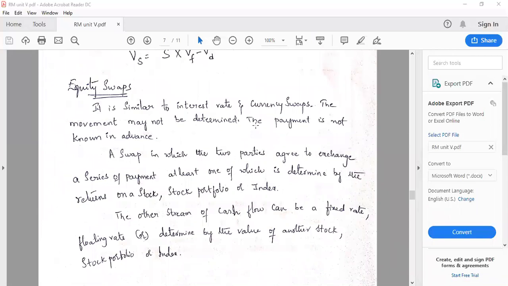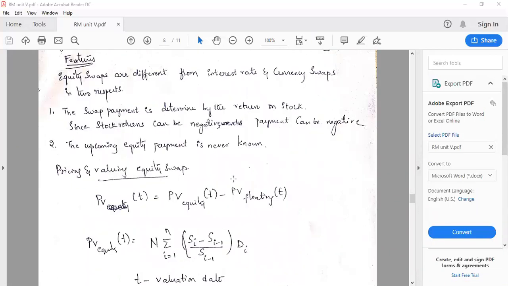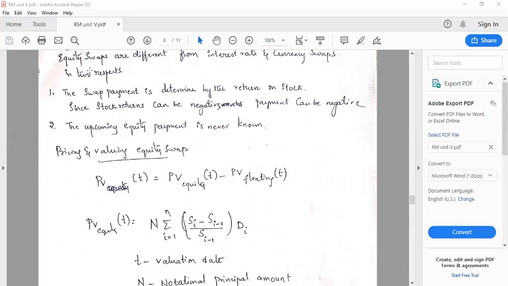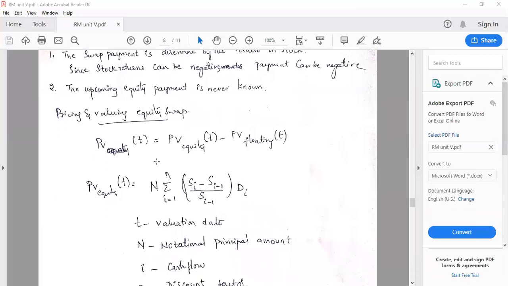Here the features, the movement may not be determined and the payment is not known in advance. So the upcoming equity payment is never known. How much we are going to pay for that is never known. At the same time, for this exchange of stocks from one party to another party, sometimes the stock returns can be negative. If it is negative, the payment also will be negative. And how it will be priced is the same, by using the principle of present value.